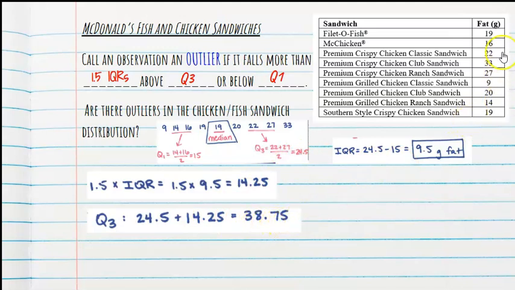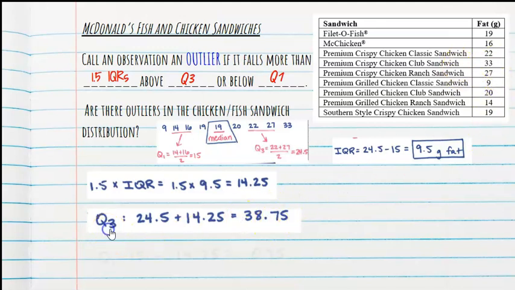So I'm looking at my data over here, and this is like an invisible fence. If the data falls within that fence, like lower than this fence, it is not an outlier. If it's outside the fence, it is an outlier. So I don't have any fat grams greater than 38.75. So there are no high outliers.